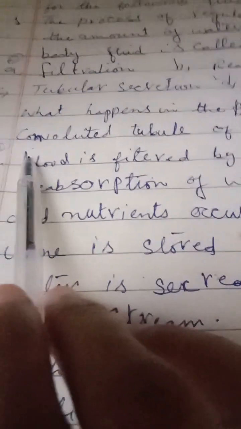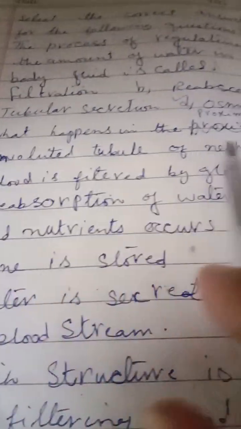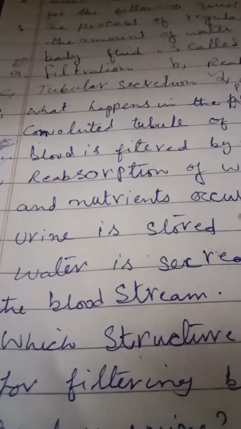What happens in the proximal convoluted tubule of the nephron? We will see the diagram and its labels.